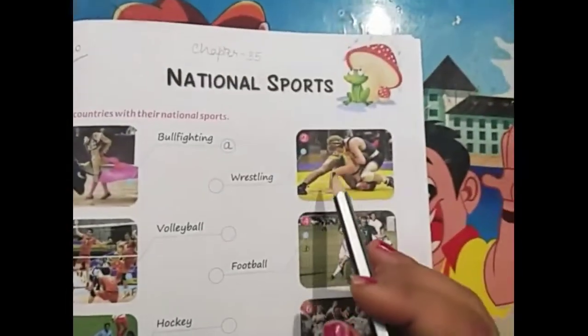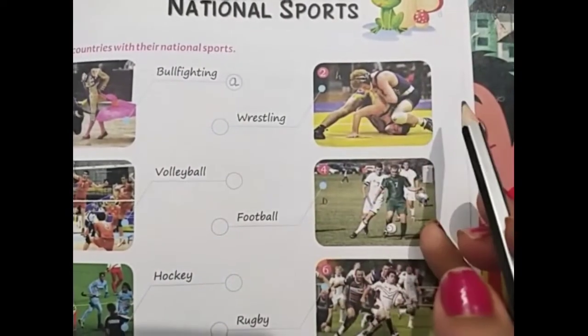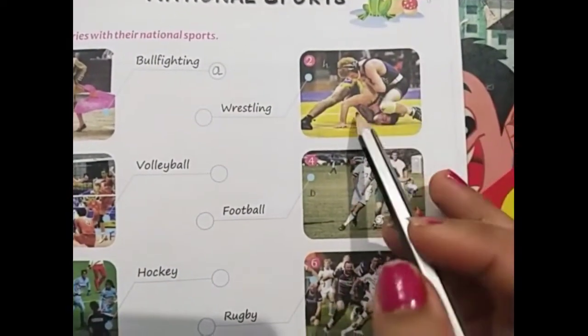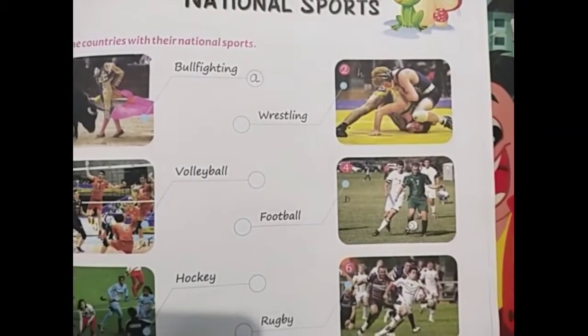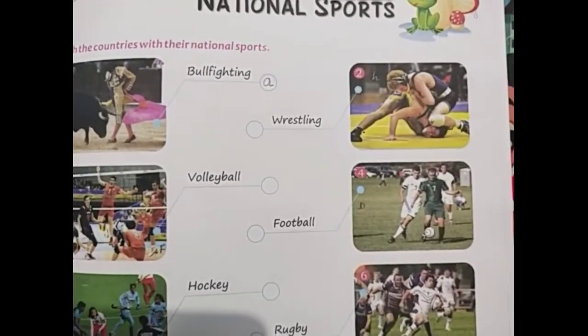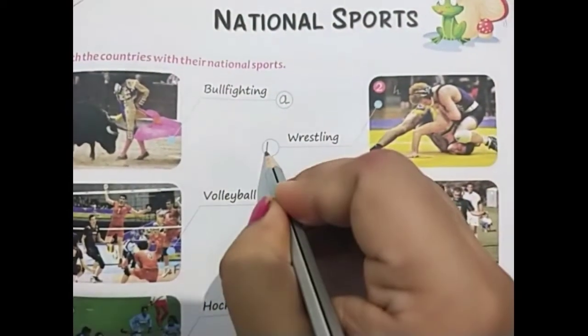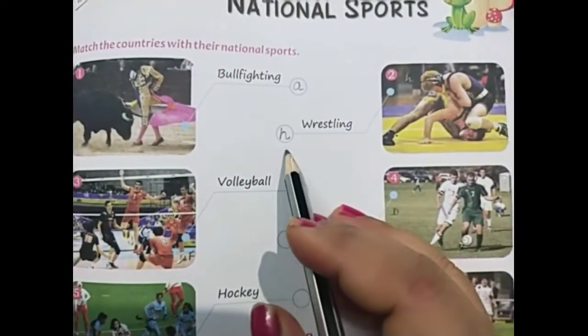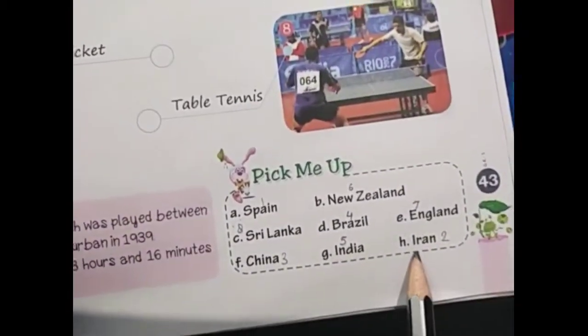Now the next sport is wrestling. You are seeing the picture of wrestling, two wrestlers. This wrestling game is the national sport of Iran, and the alphabet will be H, which denotes Iran in your help box.